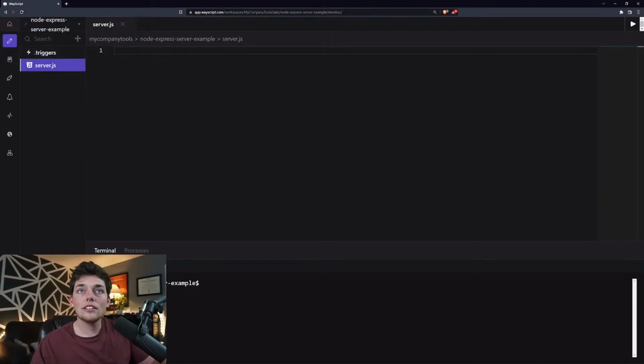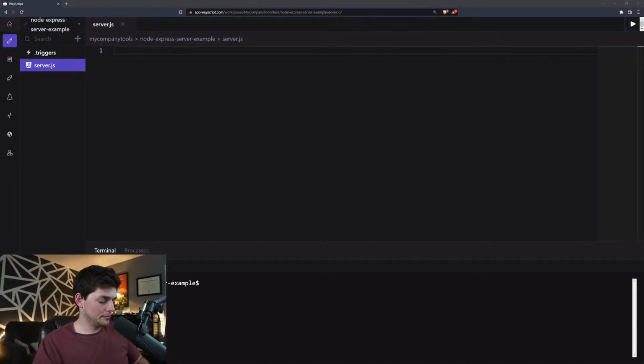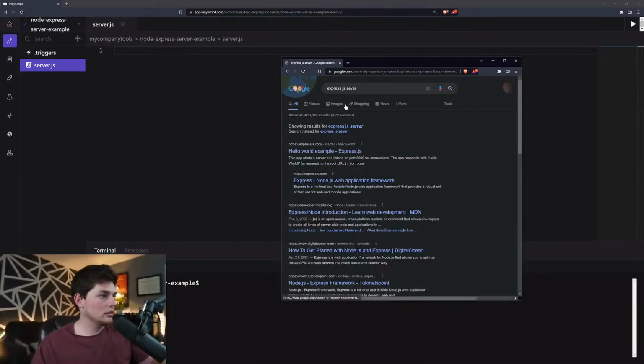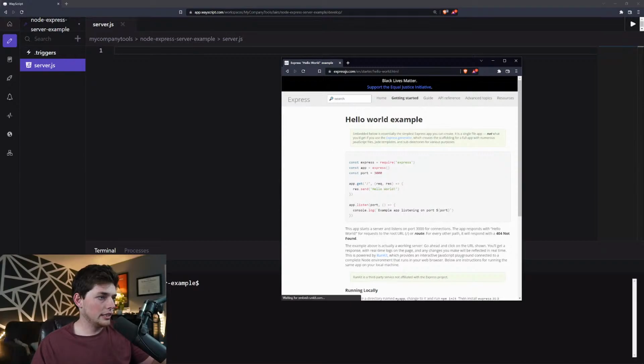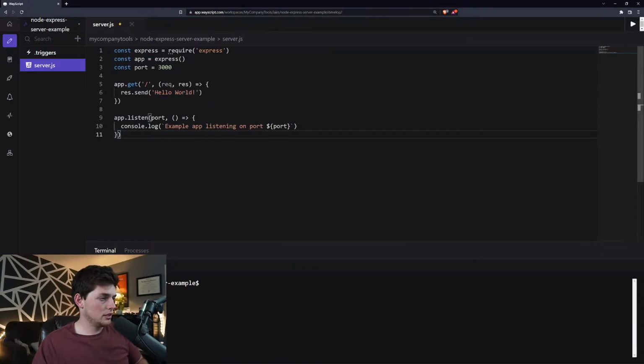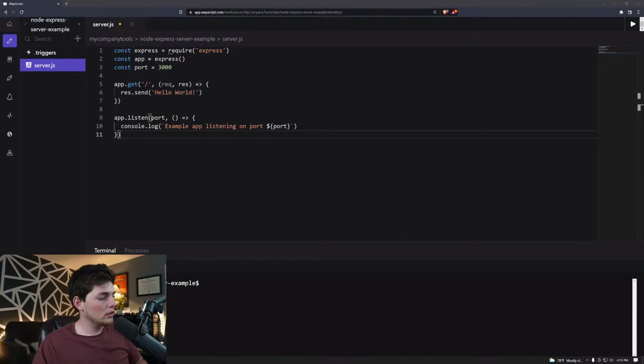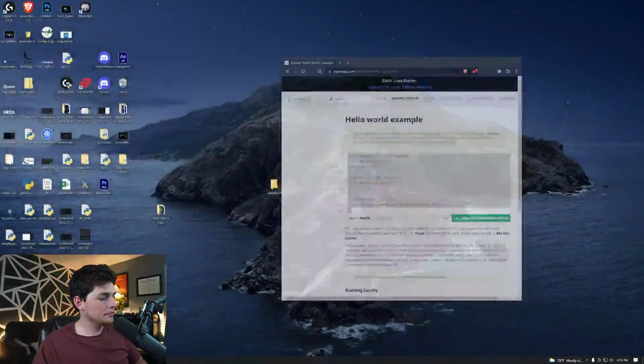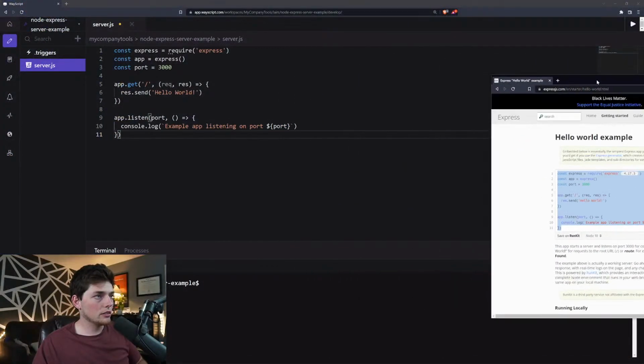And now what we'll do is let's go and pull a little bit of code. So we will copy this. All right. So this is just a template for our Express server.